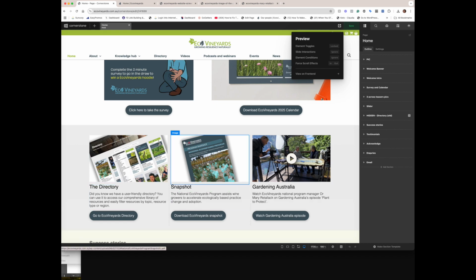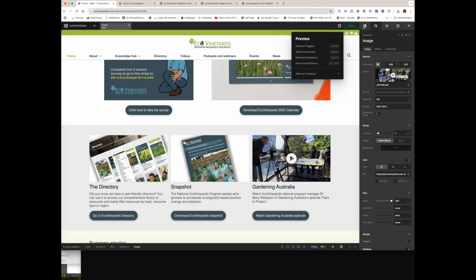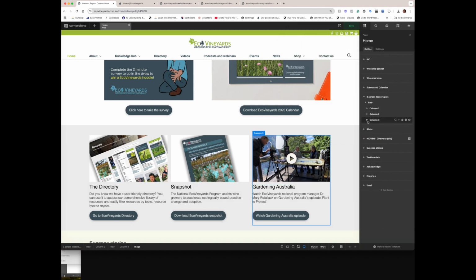So one of the things I'm going to need to do is take the artwork that I've been given to put into this extra column and make sure it's the same size. So I'm going to do that in Photoshop. But what I'm also going to be doing is duplicating a current column. So with this theme, I can actually do that on the live site, but nothing's going to show up on the front end until I save it. Okay, so I can play around in here.